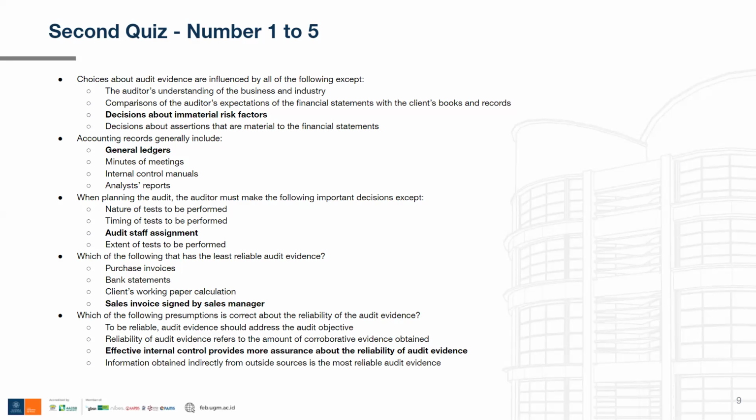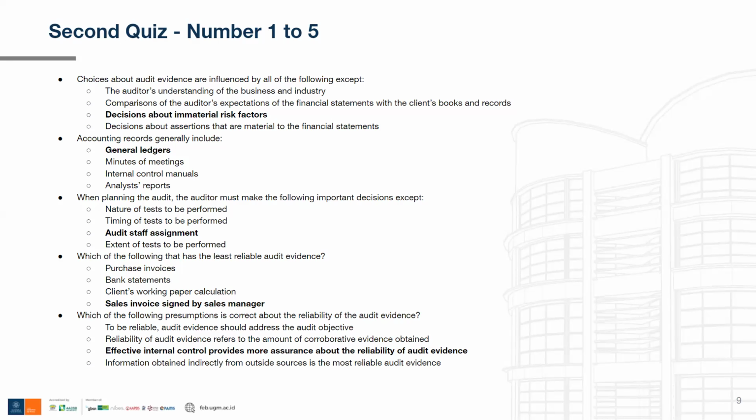Of course, this one will affect the choices about audit evidence because each assertion may require different evidence to obtain. Now we get into the second question. Accounting records generally include, the first option is general ledgers. Of course, accounting records have general ledgers, so this one is the correct answer.